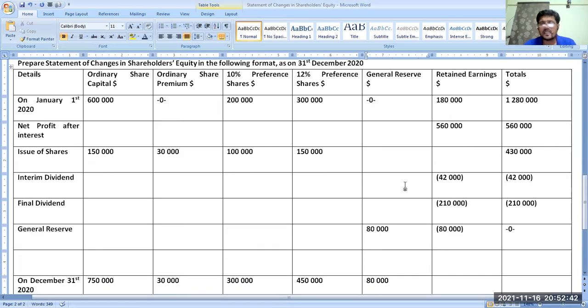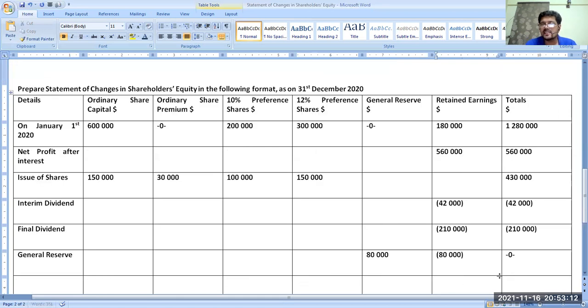And what about retained earnings? The opening balance of retained earnings is 180,000 plus profit 560,000, profit after interest on the debentures. Okay, minus 42,000, minus $210,000, minus 80,000 general reserve. So $408,000 is your retained earnings balance. $408,000. Getting my point clear.